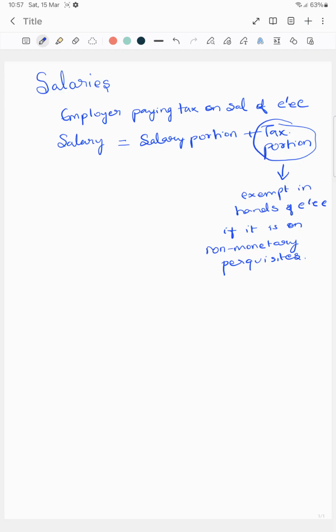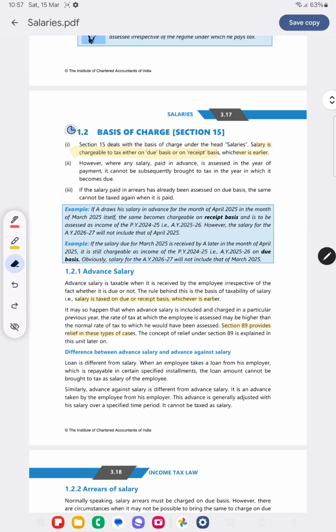See, when my employer is paying tax on my salary, what will my salary include? Salary portion plus the tax portion which the employer has paid. So it will be exempt in my hands if the tax is paid on such non-monetary perquisites. Okay. Basis of charge of salary.